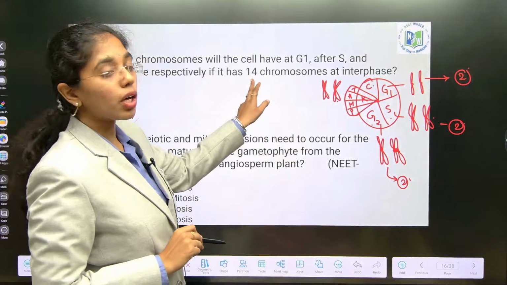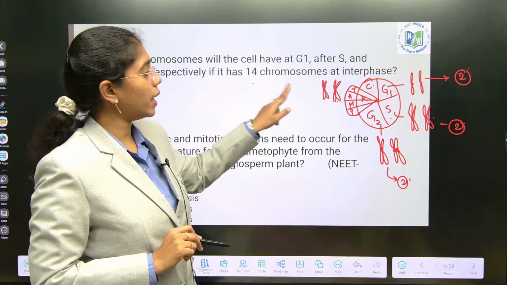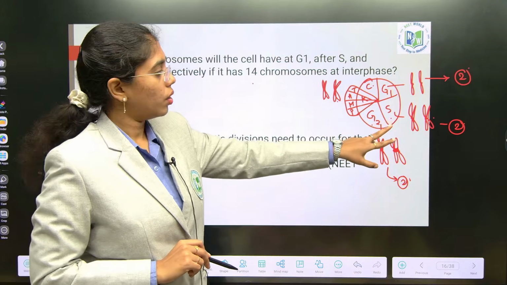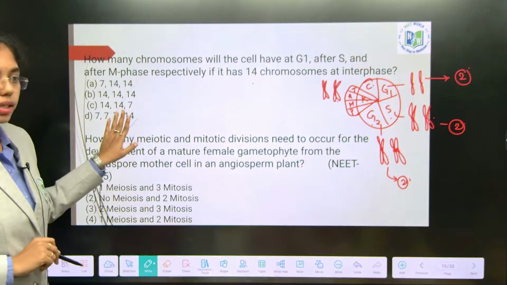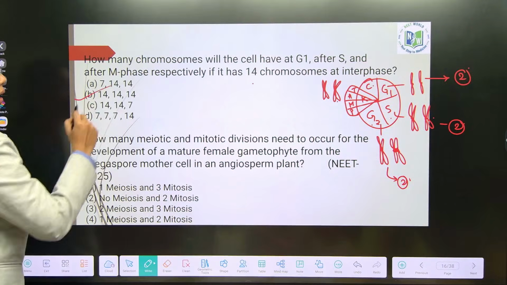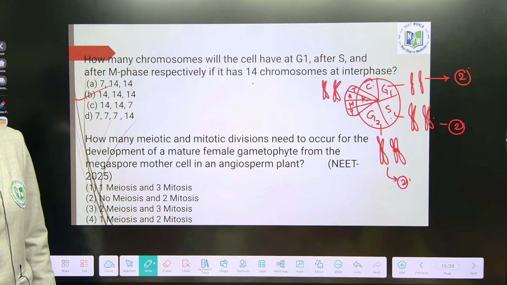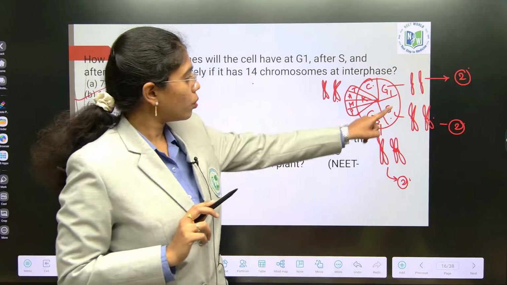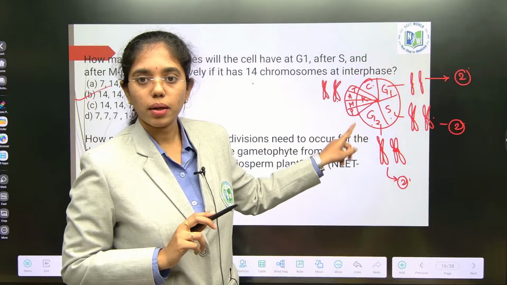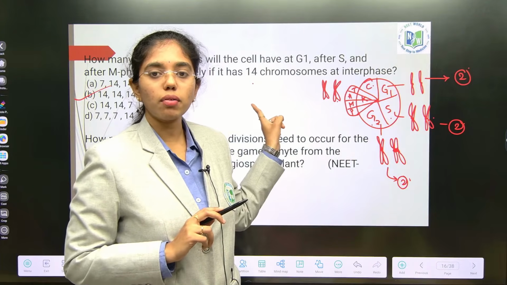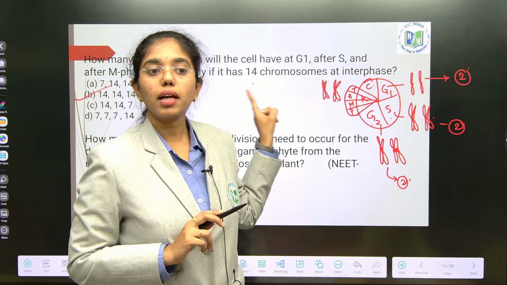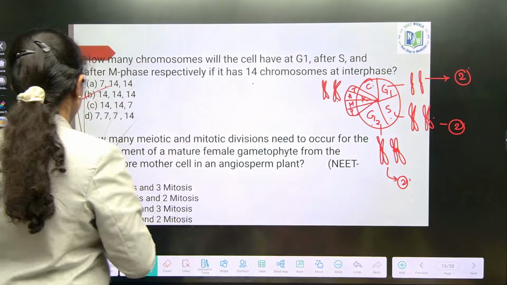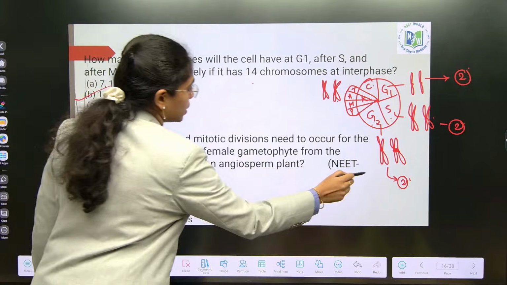He didn't mention meiosis. If he says meiosis, at the end of meiotic phase you will say it has reduced to half. Okay? Now you tell me what is the answer? B. Understood, ma? There is nothing to confuse. This is where you have to apply your knowledge. You know there is no chromosomal duplication, but when you have to apply it for the question, you are unable to. This requires objective practice, that's it. Okay? Next question you see beta, which is asked in NEET 2025.